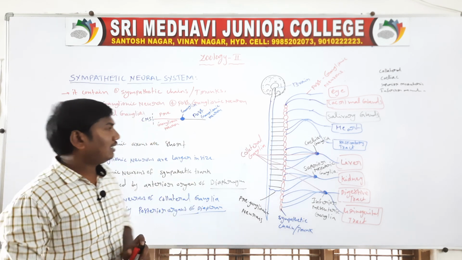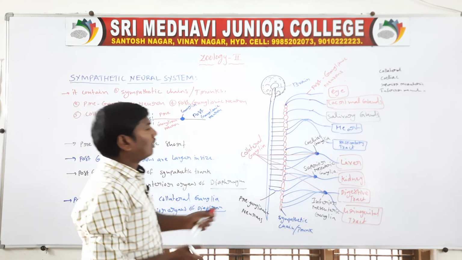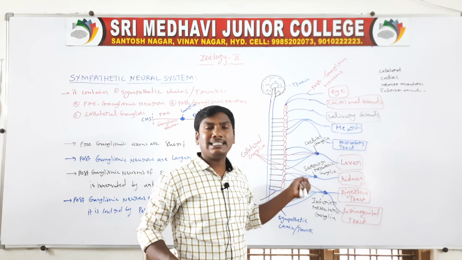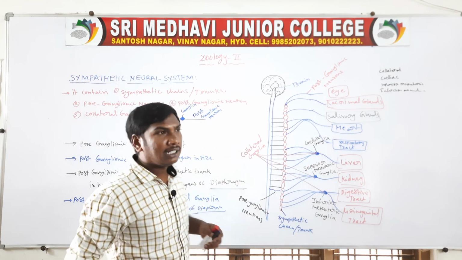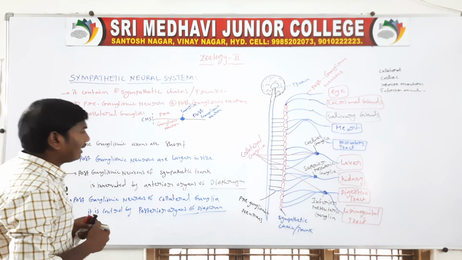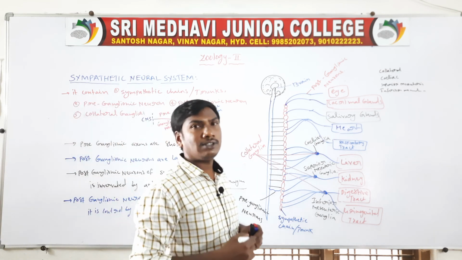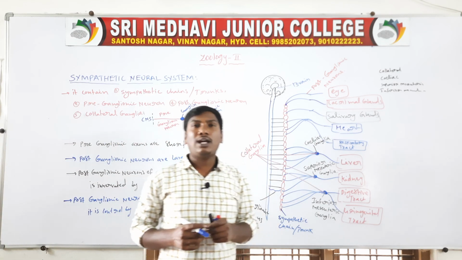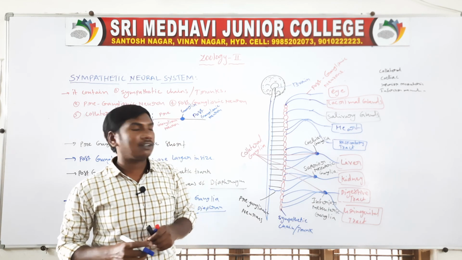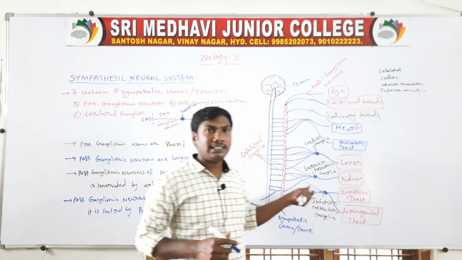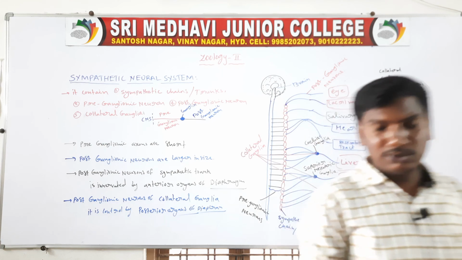Next, these sympathetic neurons arise from the spinal cord, from the thoracic region and lumbar region. This is the thoraco-lumbar division. So they are the sympathetic neurons.